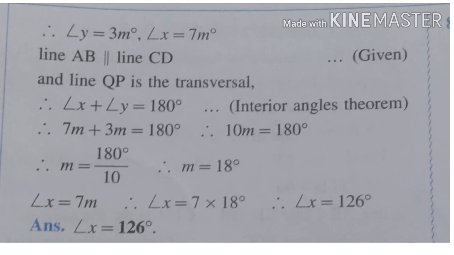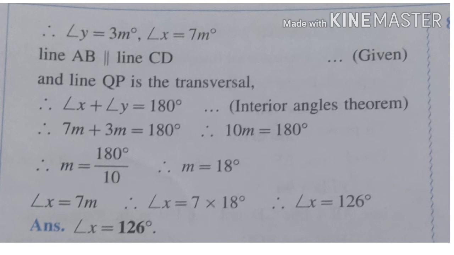So, therefore, angle x plus angle y is equal to 180 degree as they are the interior angles. So, substitute the value. Angle x is 7m, angle y is 3m. 7m plus 3m is equal to 180 degree. 7m plus 3m is 10m, which is equal to 180 degree. So, m is 180 divided by 10. So, you get the value of m is 18 degree.